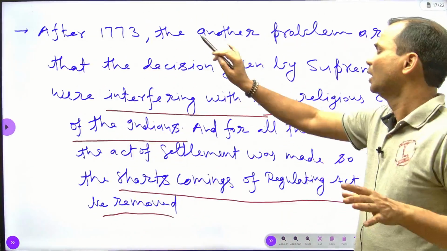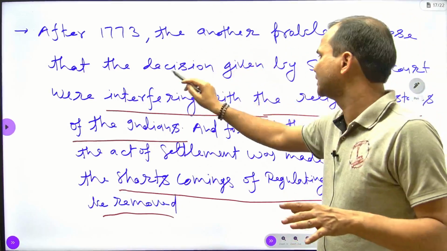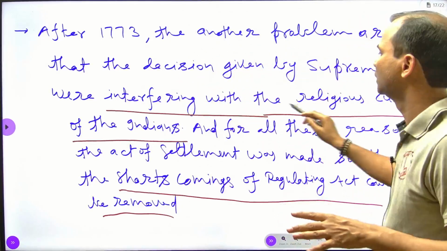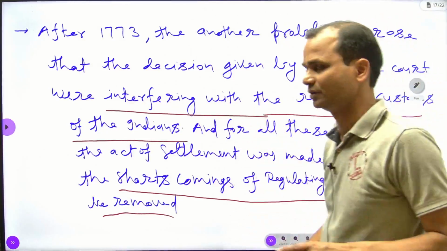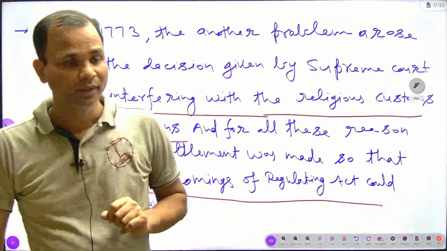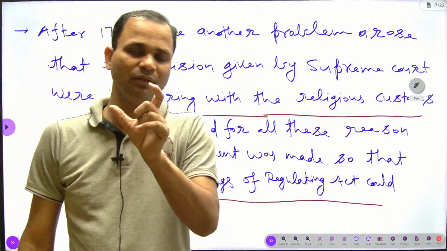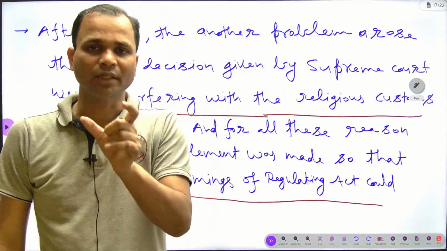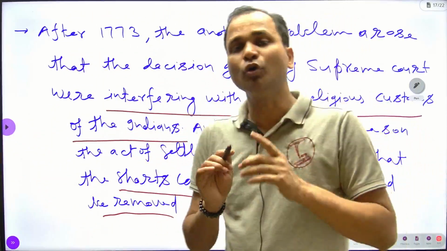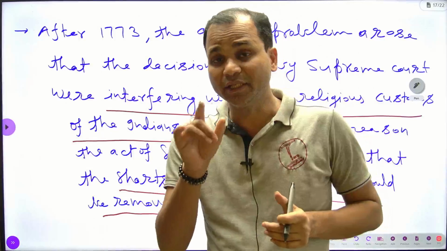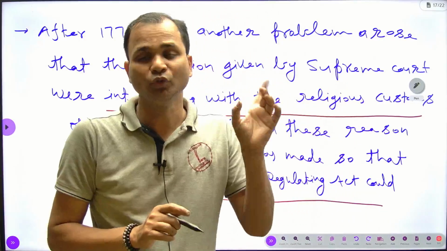First of all, after 1773, another problem arose: the decisions given by the Supreme Court were interfering with the religious customs of the Indians. The first reason for bringing the Act of Settlement was that the Supreme Court started interfering in the religious sentiment of Hindus and Muslims.